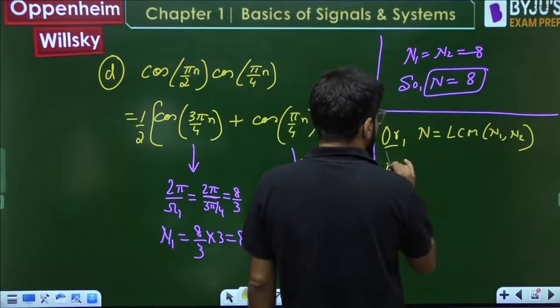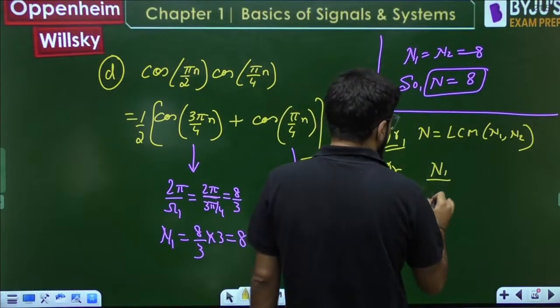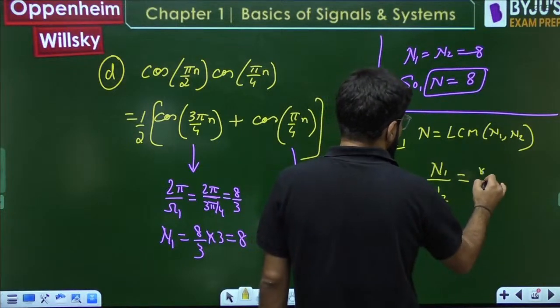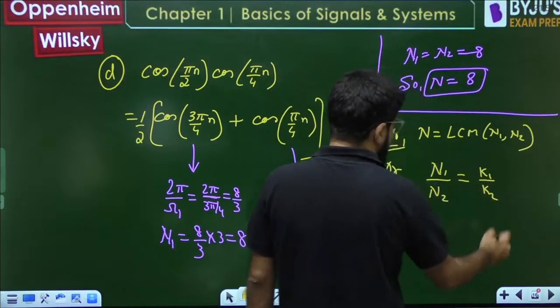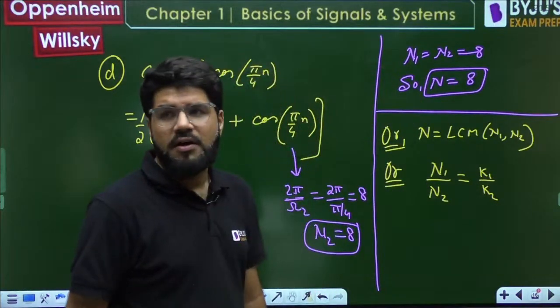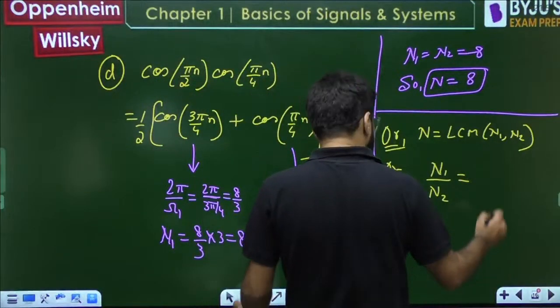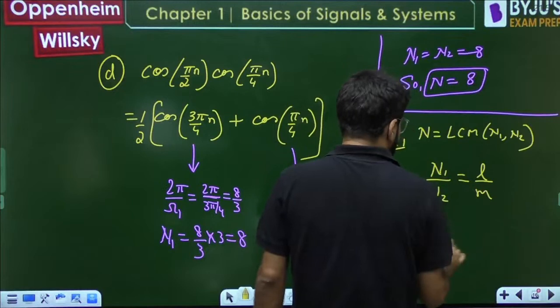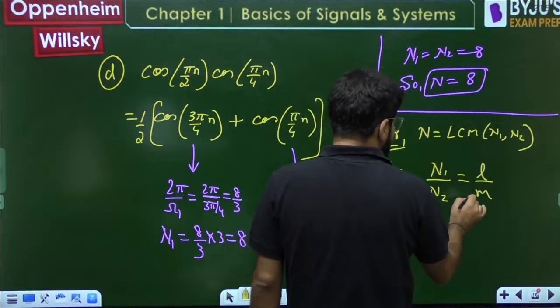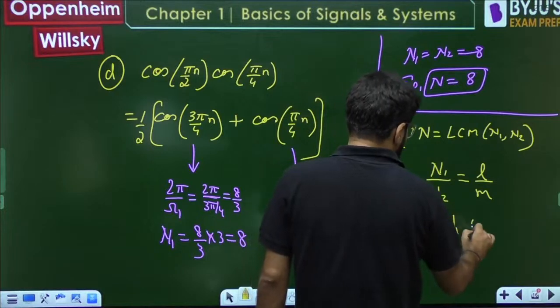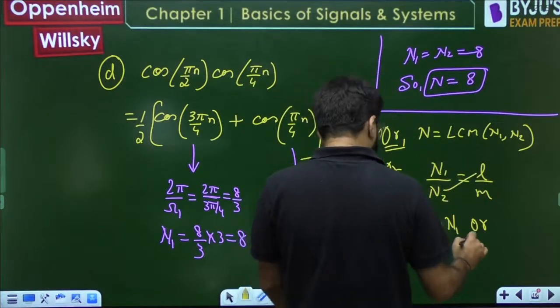There is another method also. Either you take the LCM or use n1 by n2. Simplify it, and suppose the simplest ratio is l by m. Cross multiply: m n1 or l n2, both are equal.